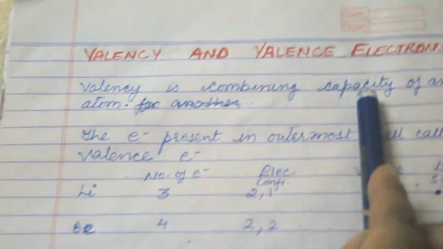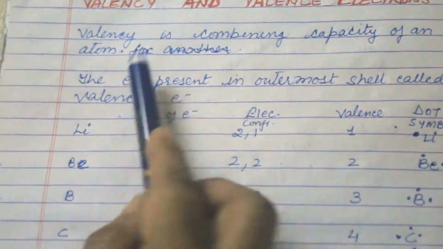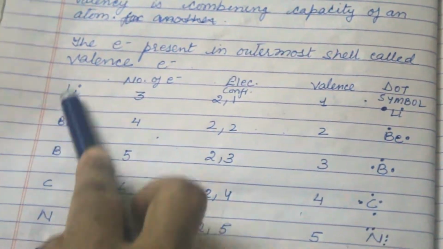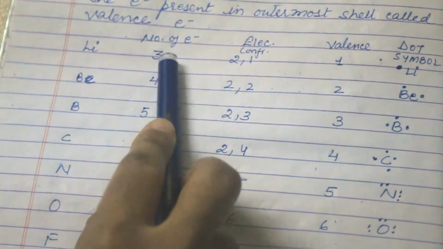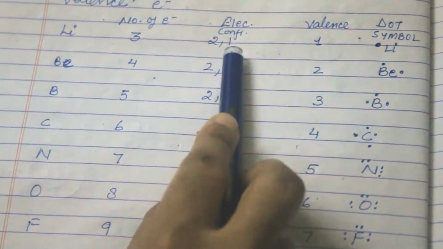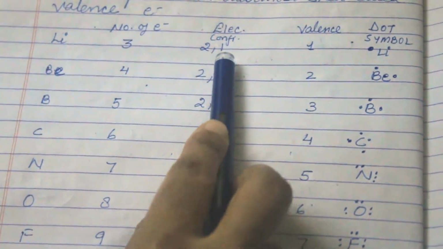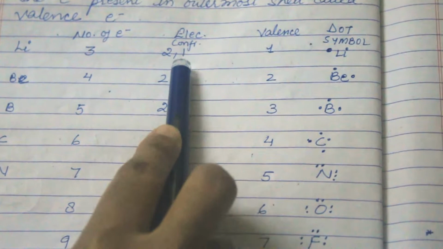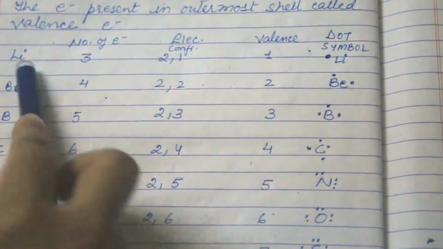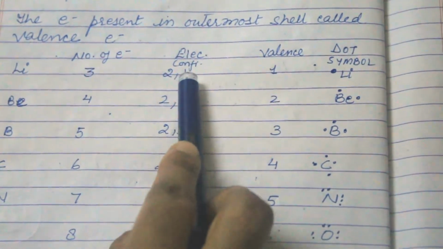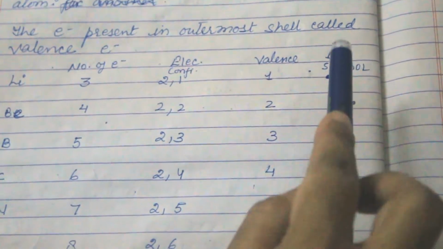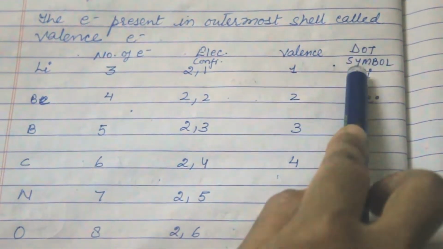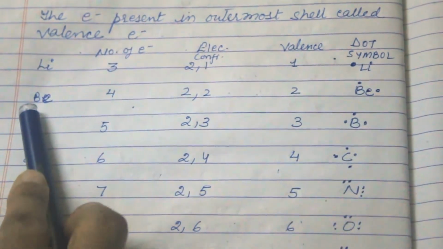Valency is the combining capacity of an atom. Here are the elements and the number of electrons. For example, lithium has 3 electrons, so the electronic configuration is 2, 1. The outermost shell contains 1 electron, so that is its valency. The outermost electron count is the valency of lithium, so it has the capacity to have only 1 electron in its outermost shell.